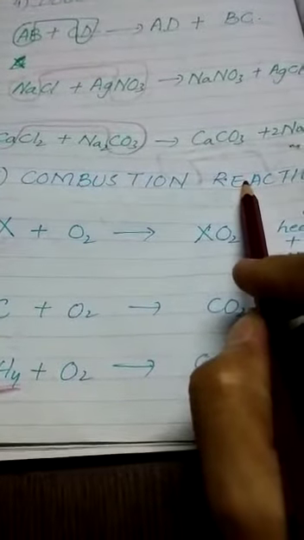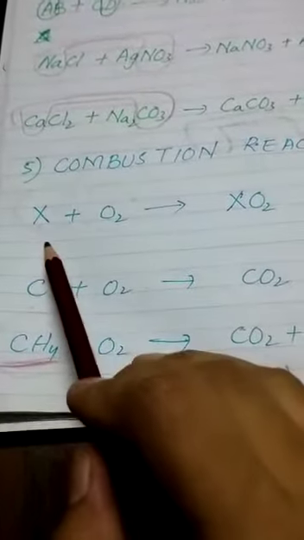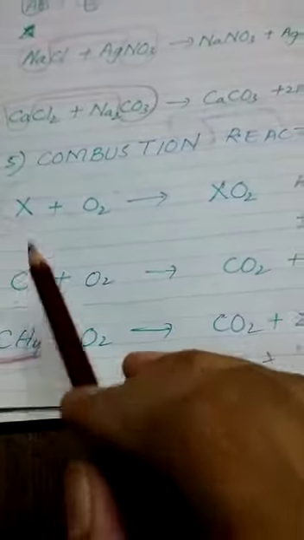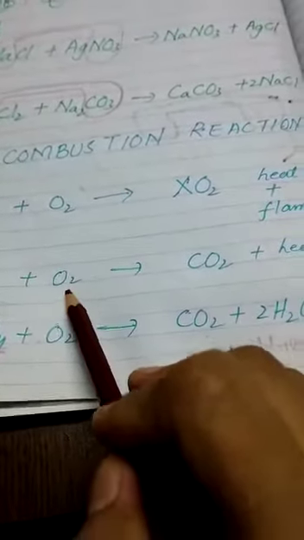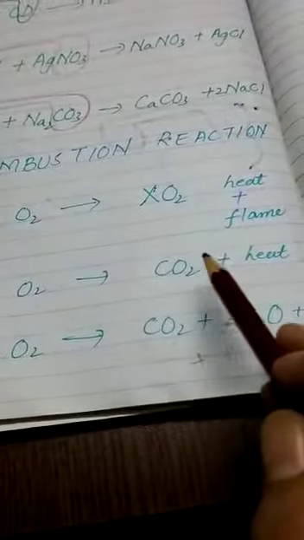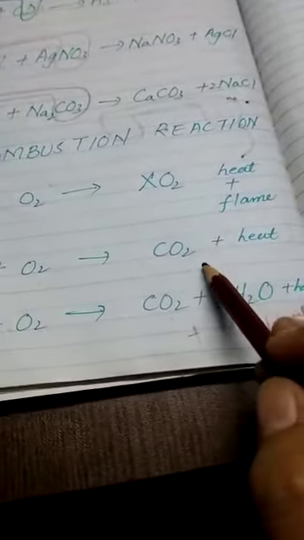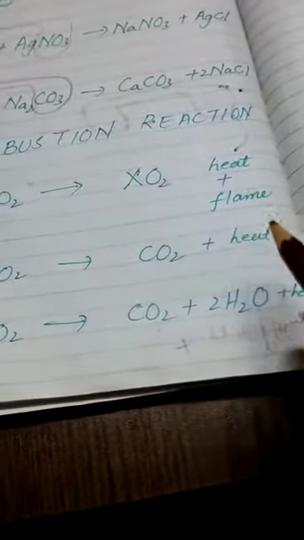So these things are very important in combustion reaction. Again I am repeating, in combustion reaction, a substance reacts with oxygen to form a compound, right? And with the release of heat and flame.